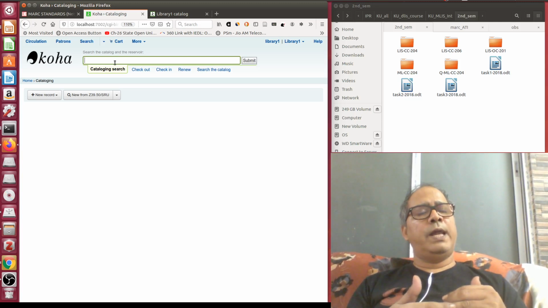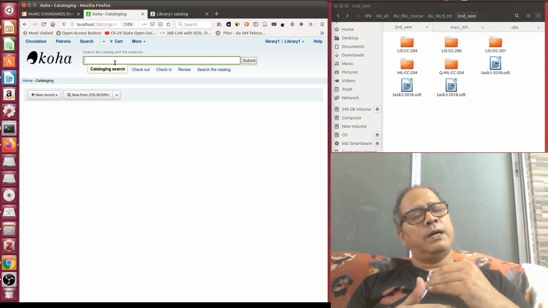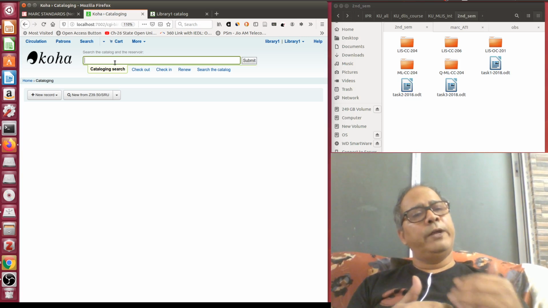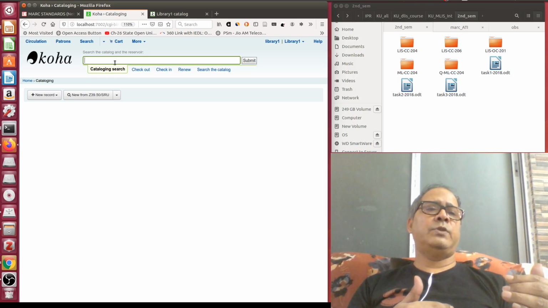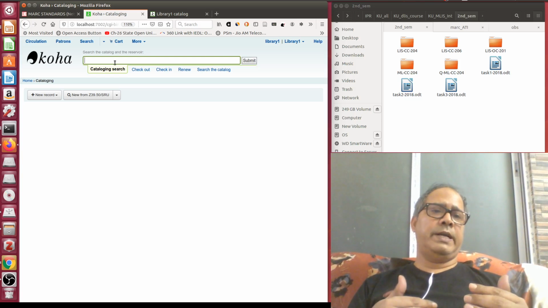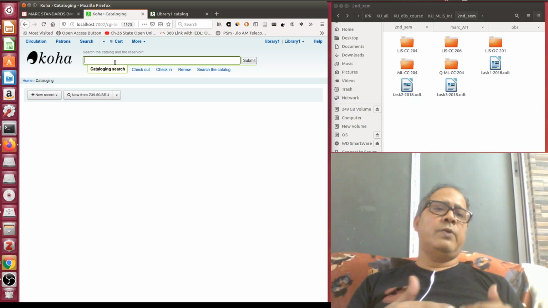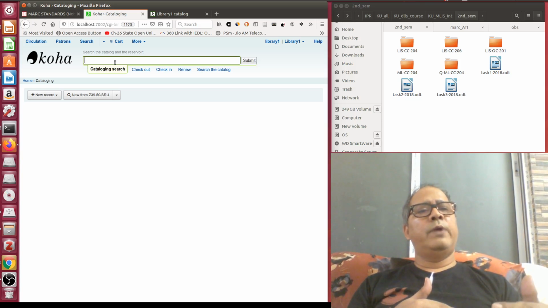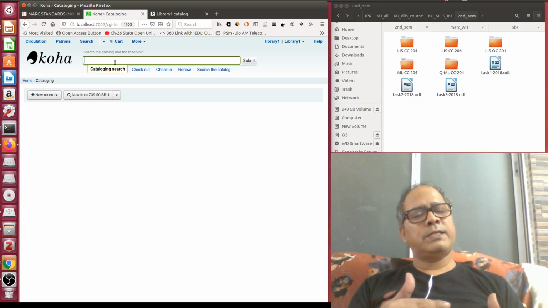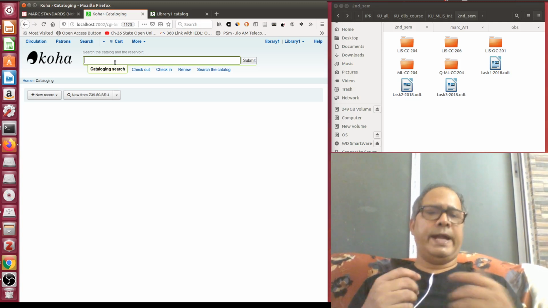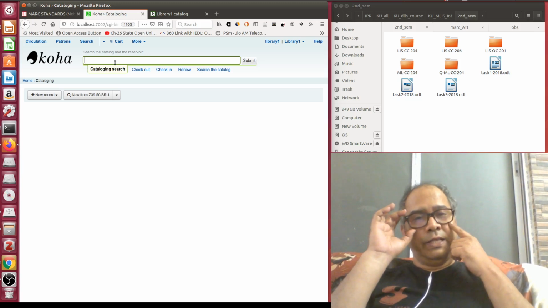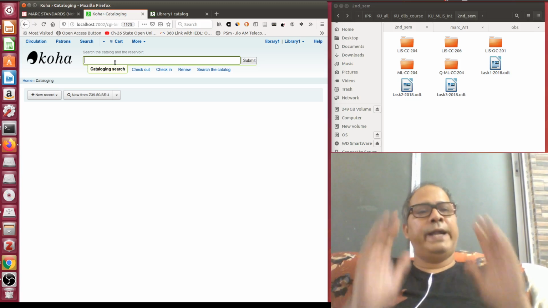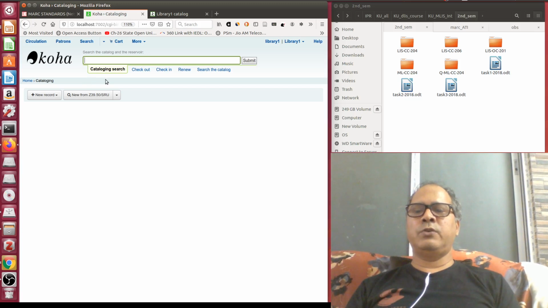Right from your local ILS, you can search the catalog data for that document globally through a Z39.50 server. It is a two-part standard. In your local ILS you have a Z39.50 client, and at the global level you have a Z39.50 server. You need to enter the Z39.50 server details inside your local ILS, then you can search and adapt. First you see how it works, then in the next class I will show you how to handle different kinds of Z39.50 servers.